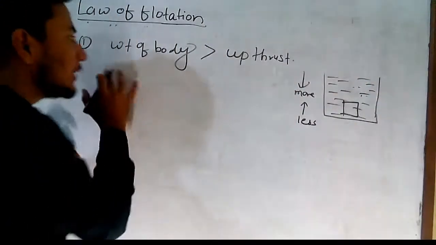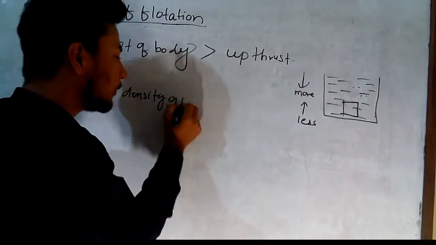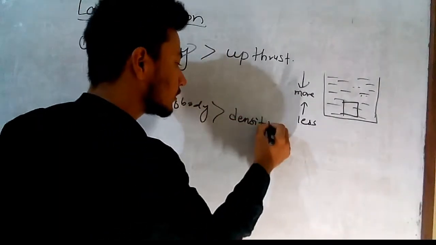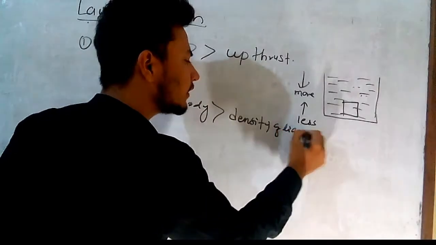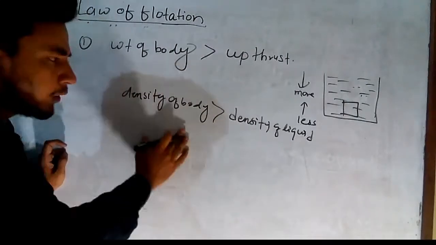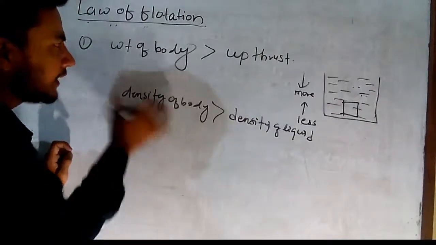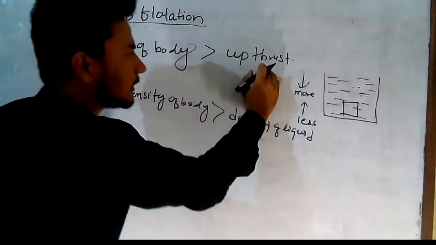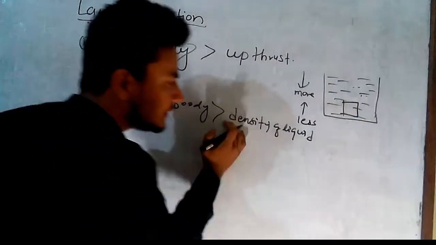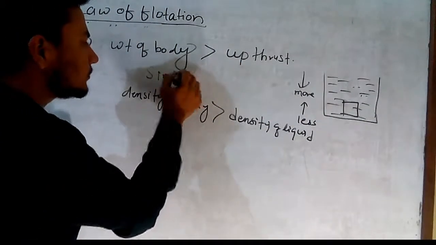So it means that if the density of the body is greater than the density of the liquid, then the body sinks. Don't get confused here, because it is the same thing: weight of body is greater than upthrust, because upthrust depends on density. So if the density of the body is more than the density of the liquid, then the body finally sinks.